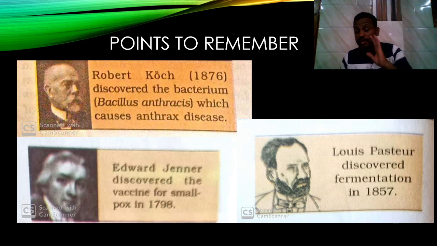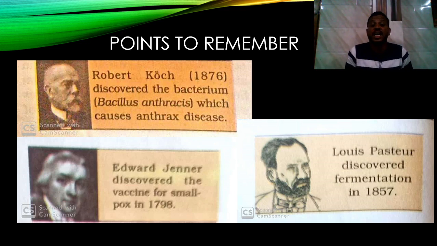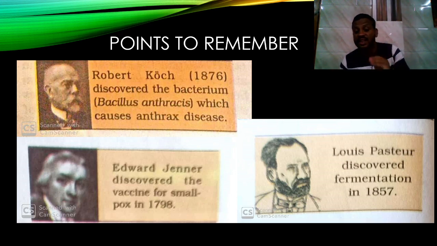Okay, the points to be remembered, these are very important points. Why? Because these people, whom we are going to see in the picture, are the scientists who did a lot of experiments on microorganisms. First one is Robert Koch. In 1876, he discovered the bacterium Bacillus anthracis, which causes the anthrax disease. That is the bacteria which causes anthrax, discovered by Robert Koch in the year 1876.